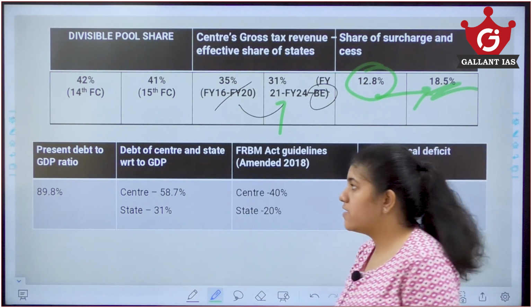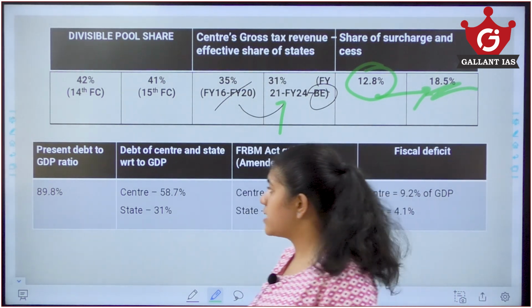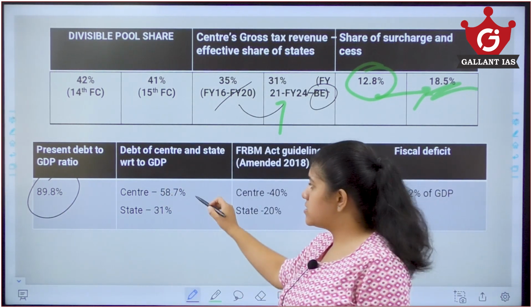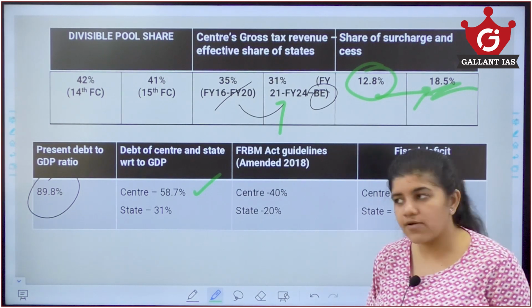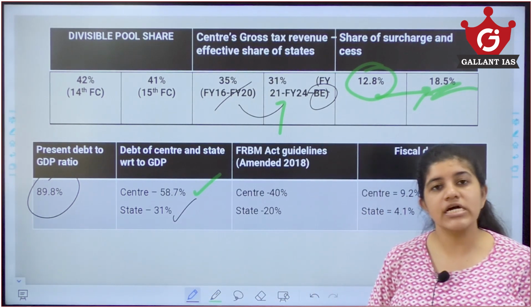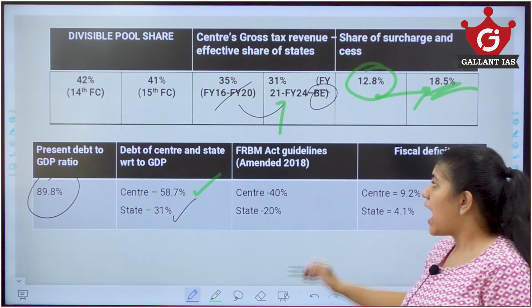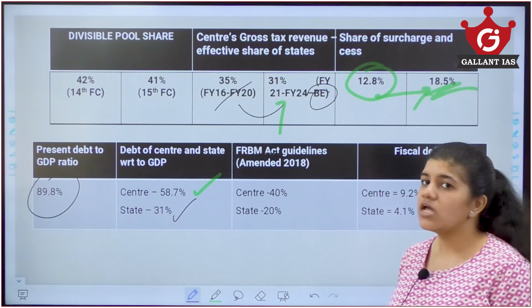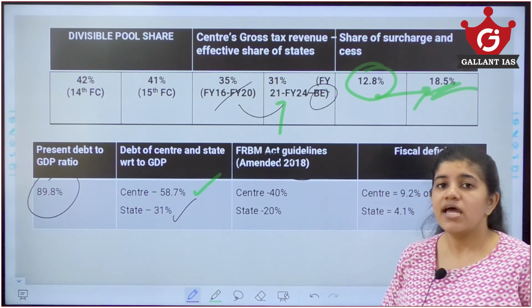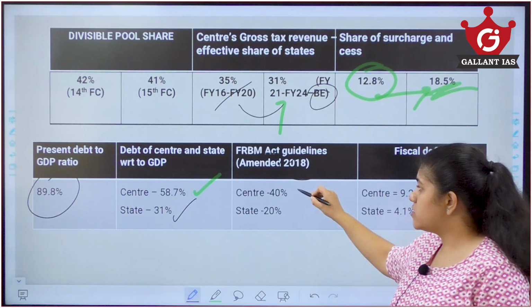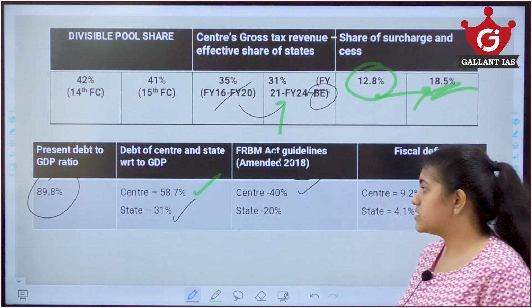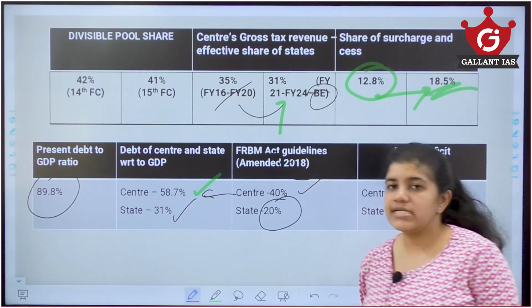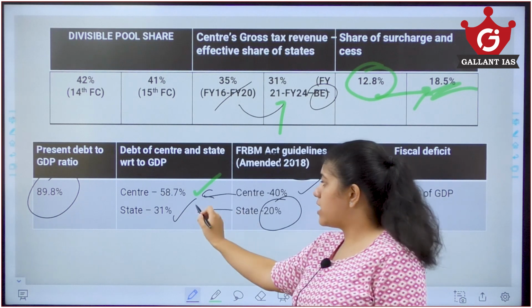Also, I have told you in my earlier video that the present debt to GDP ratio of India is 89.8%. It is just not of the central government, but center gives out about 58.7%, while the state approximately about 31.1 or 31%. As per the FRBM, that is the Fiscal Responsibility and Budget Management Guideline Rules, which was last amended in 2018, they had given out a guideline that the center should maintain their debt to GDP ratio at 40%, while the state should be about 20%.